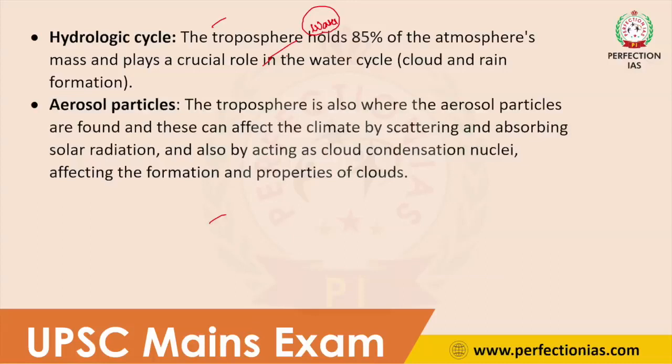The next thing is aerosol particle. What is aerosol particle? Aerosols are very minute solid or liquid particles. This is known as aerosols. So maximum quantity of aerosols is present in the troposphere. These aerosols affect the temperature by scattering or absorbing the solar radiation. Like cloud, it will also scatter the solar radiation, or else it can also absorb the solar radiation.